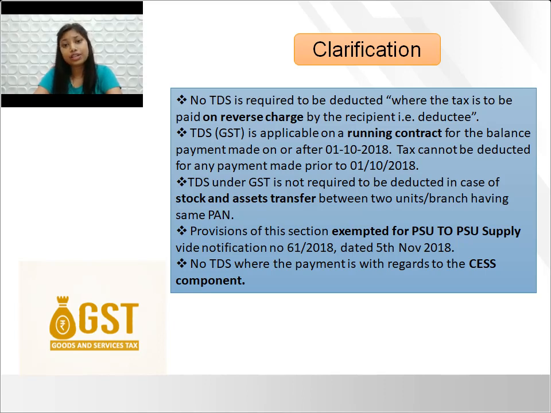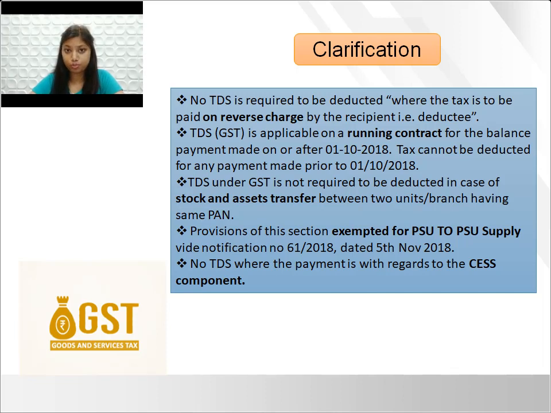Next point, in case of a running contract where the balance payment is made after 1st October 2018, TDS is required to be deducted on such balance payment. In case of stock or asset transfer between units or branches of the same company having the same PAN number and different GST number, TDS is not required to be deducted. PSU to PSU supply is exempted from this provision, and the last point is no TDS is required where the payment is made in respect of the cess component.